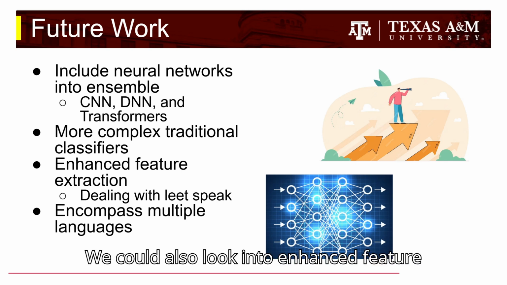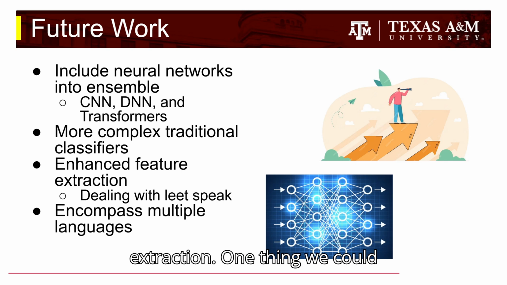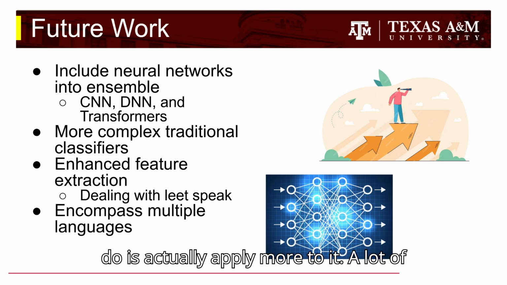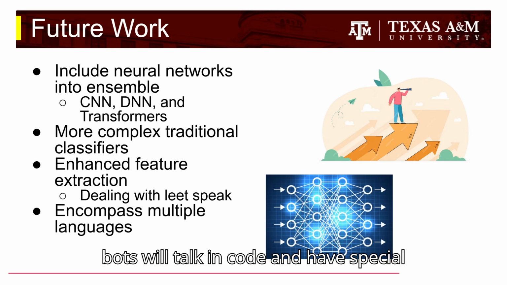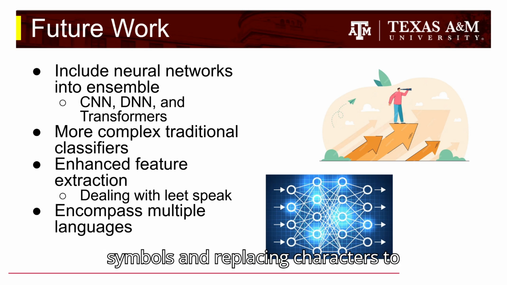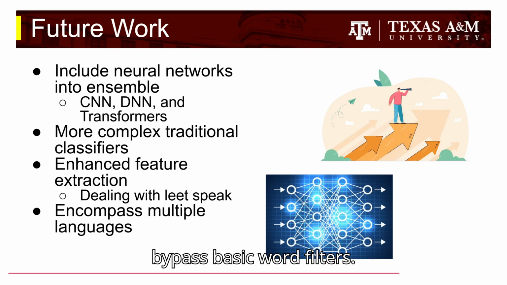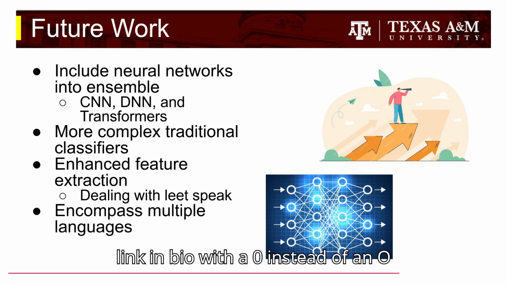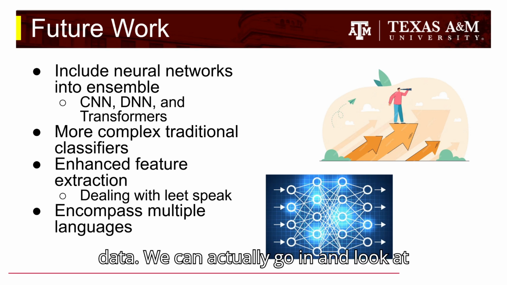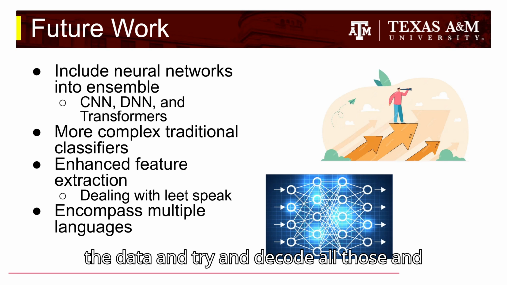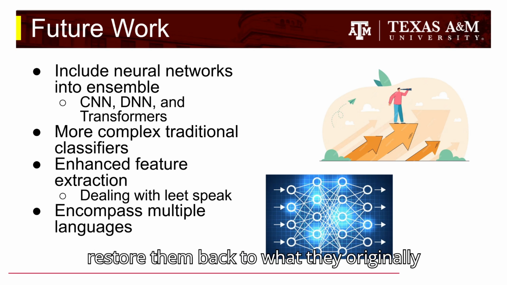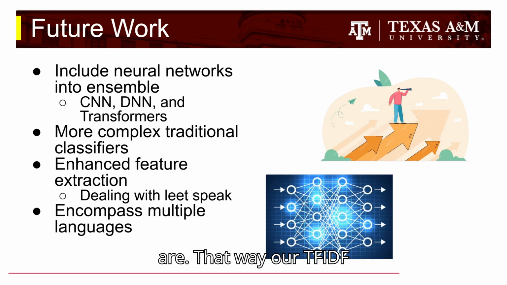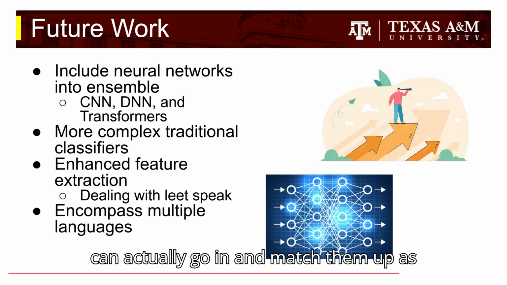We could also look into enhanced feature extraction. One thing we could do is actually apply more to it. A lot of bots will talk in code and have special symbols and replacing characters to bypass basic word filters. So instead of "link in bio," you may see "link in bio" with a 0 instead of an O. And we can actually go in and look at the data and try and decode all those and restore them back to what they originally are. That way our TF-IDF can actually go in and match them up as what they are.